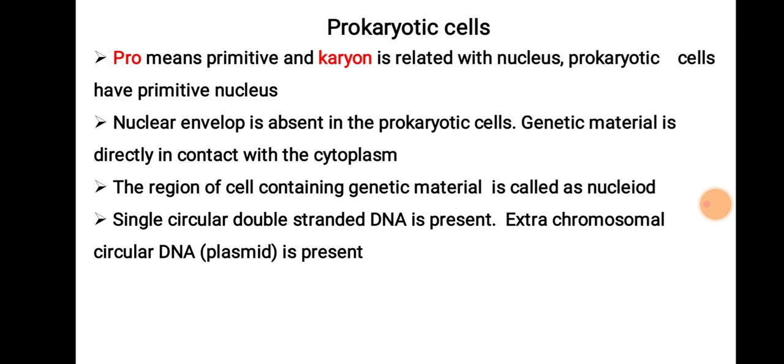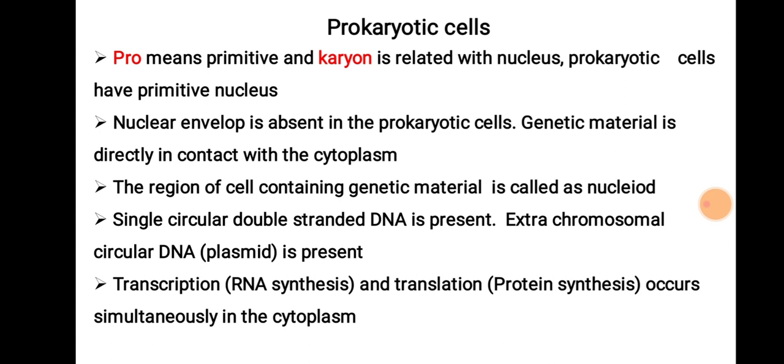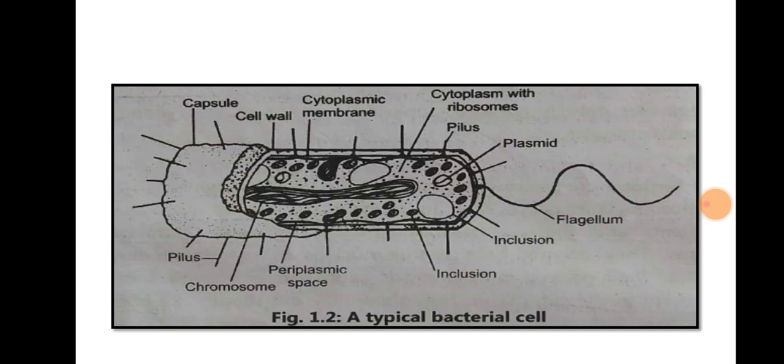Single, circular, double-stranded DNA is present in the prokaryotic cell, and because of this we can also say that the prokaryotic cell contains a single chromosome. Extra chromosomal circular DNA is present, called plasmid. Transcription, that is RNA synthesis, and translation, that is protein synthesis, occur simultaneously in the cytoplasm. Because of the absence of the nuclear envelope, that is the barrier, the genetic material is in contact with the cytoplasm, and because of this these two processes, RNA synthesis and protein synthesis, occur in the same compartment.